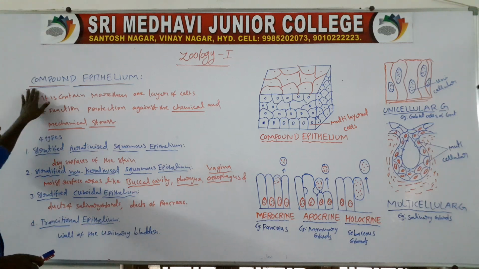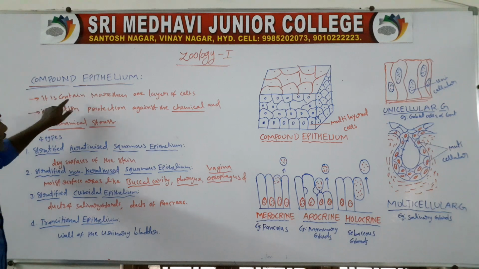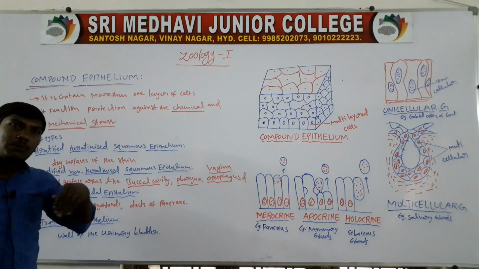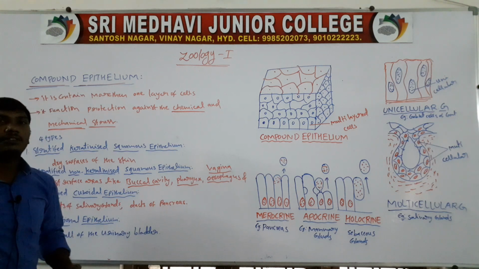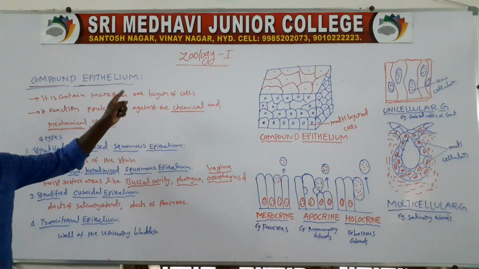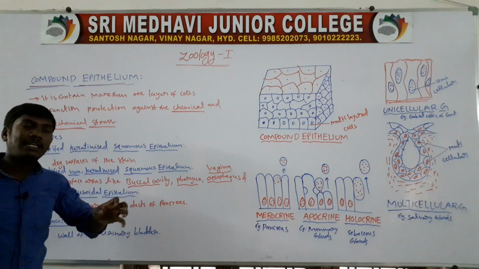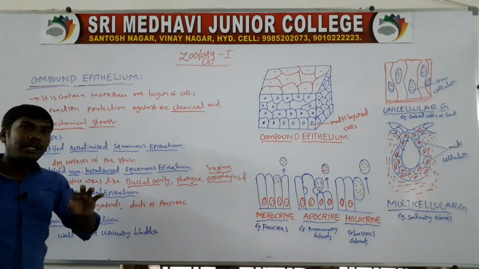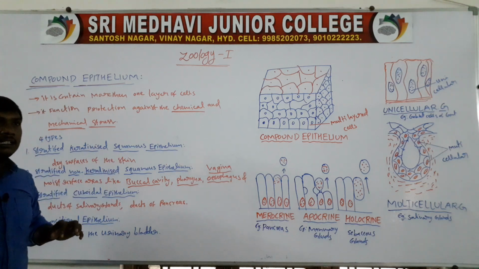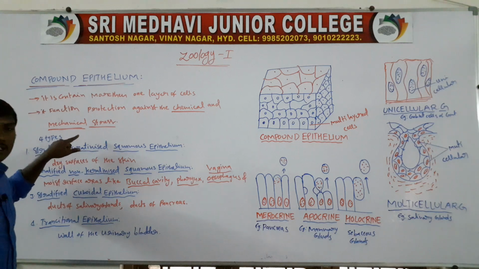Once more, revise compound epithelium. Compound epithelium contains more than one layer of cells, meaning three layers, four layers, five layers. Its function is protection against chemicals and mechanical stress. Compound epithelium has four types.